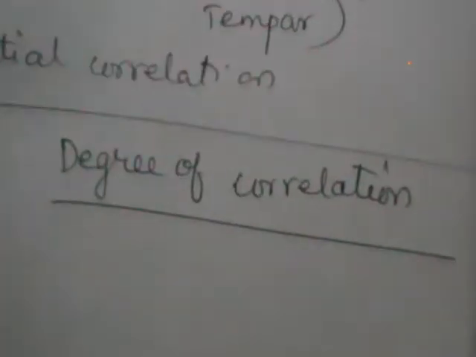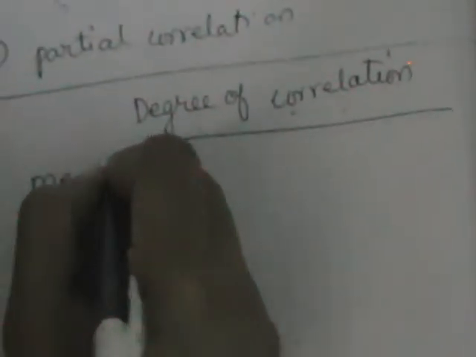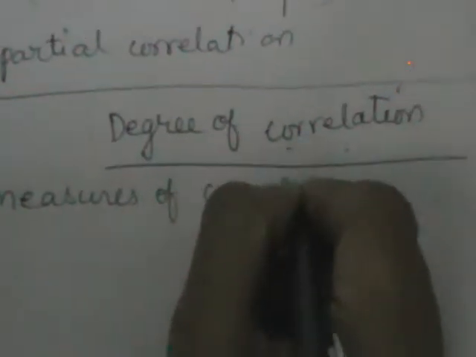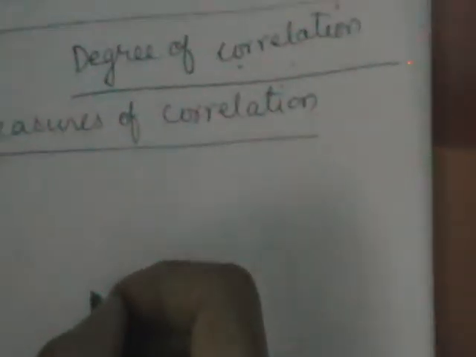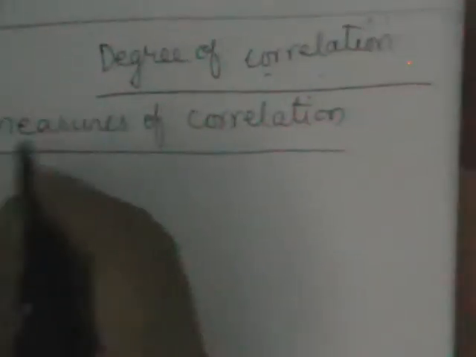These come under types of correlation. Degree of correlation indicates how closely they are correlated, or we can call this measures of correlation. How do you measure the correlation? After identifying that two variables are correlated, you should measure the extent of relationship between them, which we call measures of correlation.